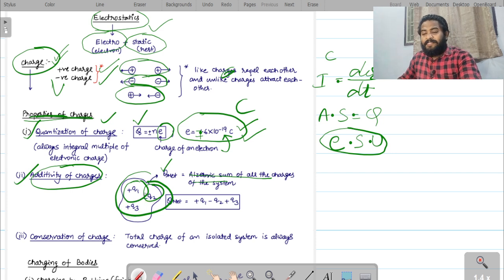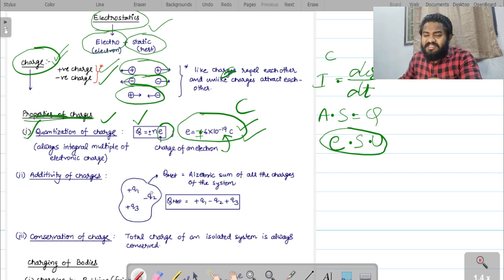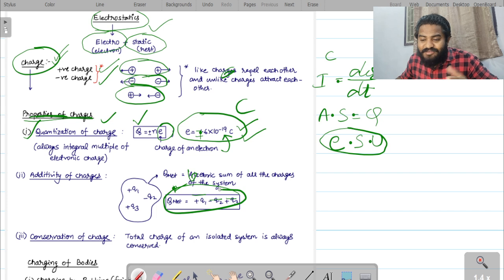So now here, the total charge on the system, q net, is equal to plus q1 minus q2 plus q3. Adding with sign conventions is very important, okay? The algebraic sum in the sense means you have to add them with their signs, right? Plus with plus, minus with minus, add చేయడం. దీన్ని మనం ఏమంటామంటే additivity of the charge. The charge can be added or subtracted also, both can, right?